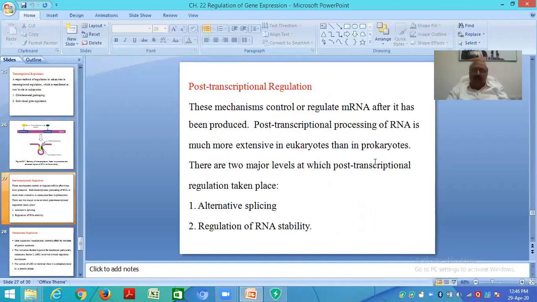Post-transcriptional regulation. The mechanism controls or regulates messenger RNA after it has been produced. Post-transcriptional processing of RNA is much more extensive in eukaryotes than in prokaryotes, and there are two major levels at which post-transcriptional regulation takes place: alternative splicing and regulation of RNA stability.